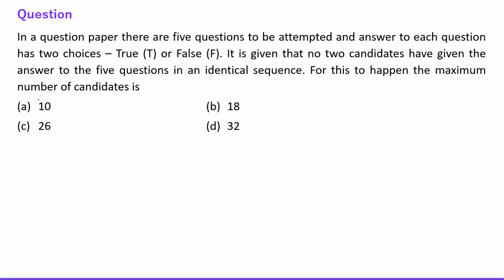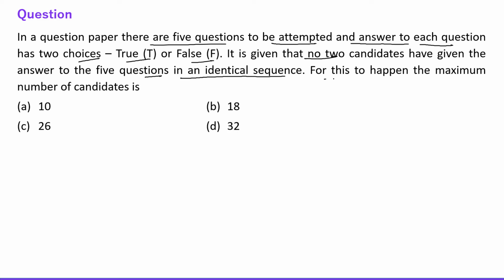Next question is, in a question paper there are 5 questions to be attempted, and the answer to each question has 2 choices, true or false. It is given that no 2 candidates have given the answer to the 5 questions in an identical sequence.